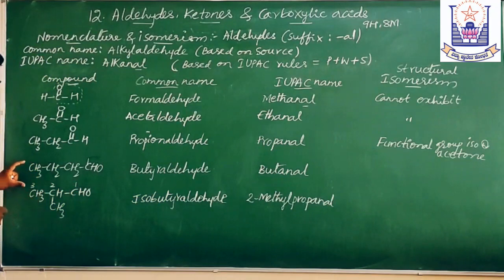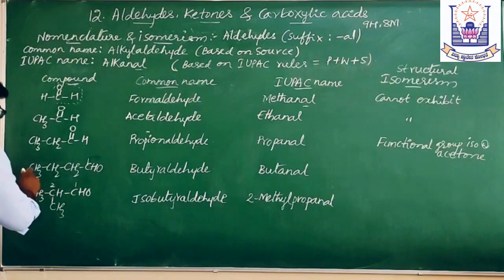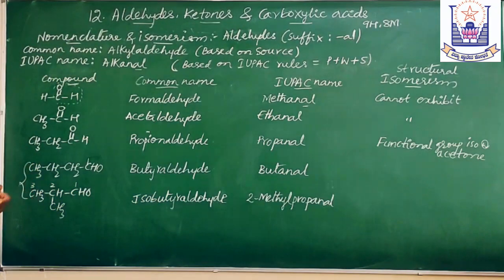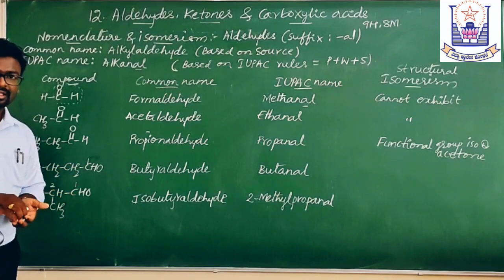What is the relationship between these two compounds? There is a difference in the number of carbon atoms in the parent chain. Here, this parent chain has 4 carbon atoms. This parent chain has only 3 carbon atoms.